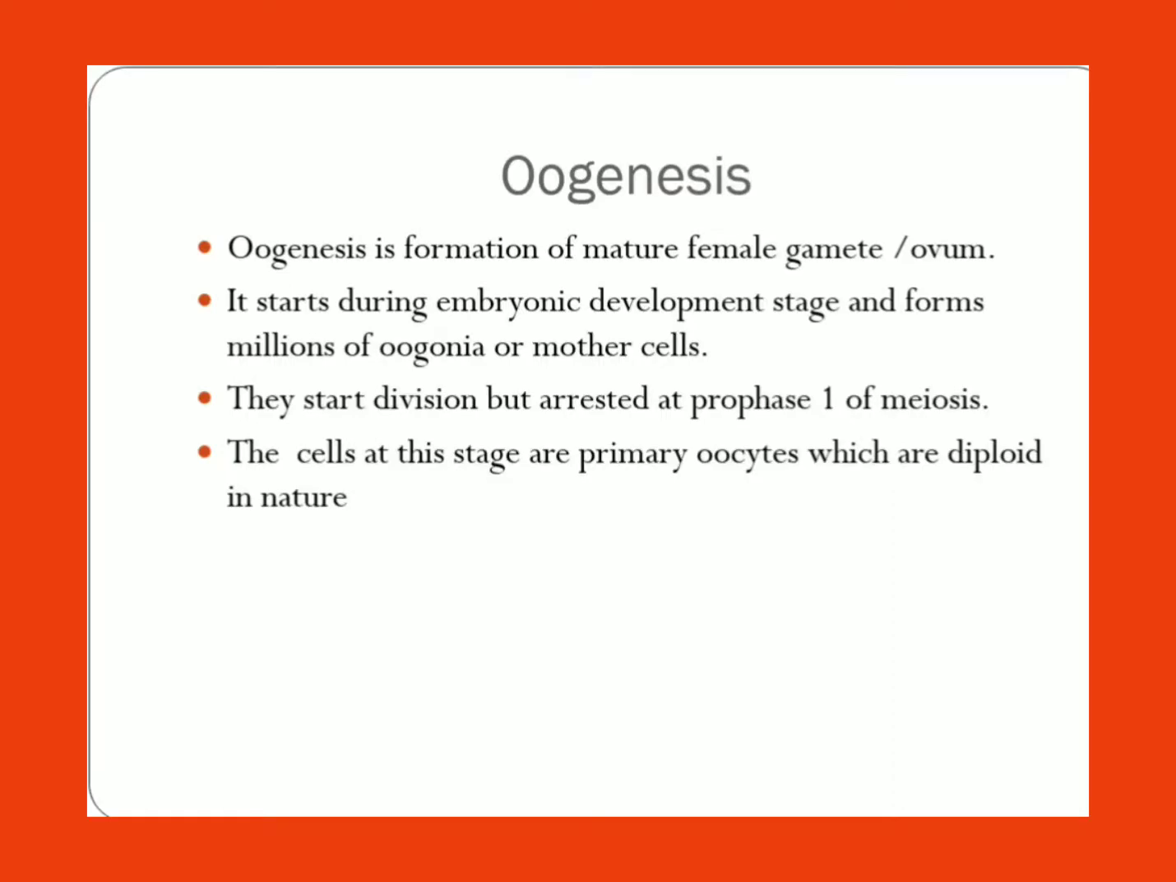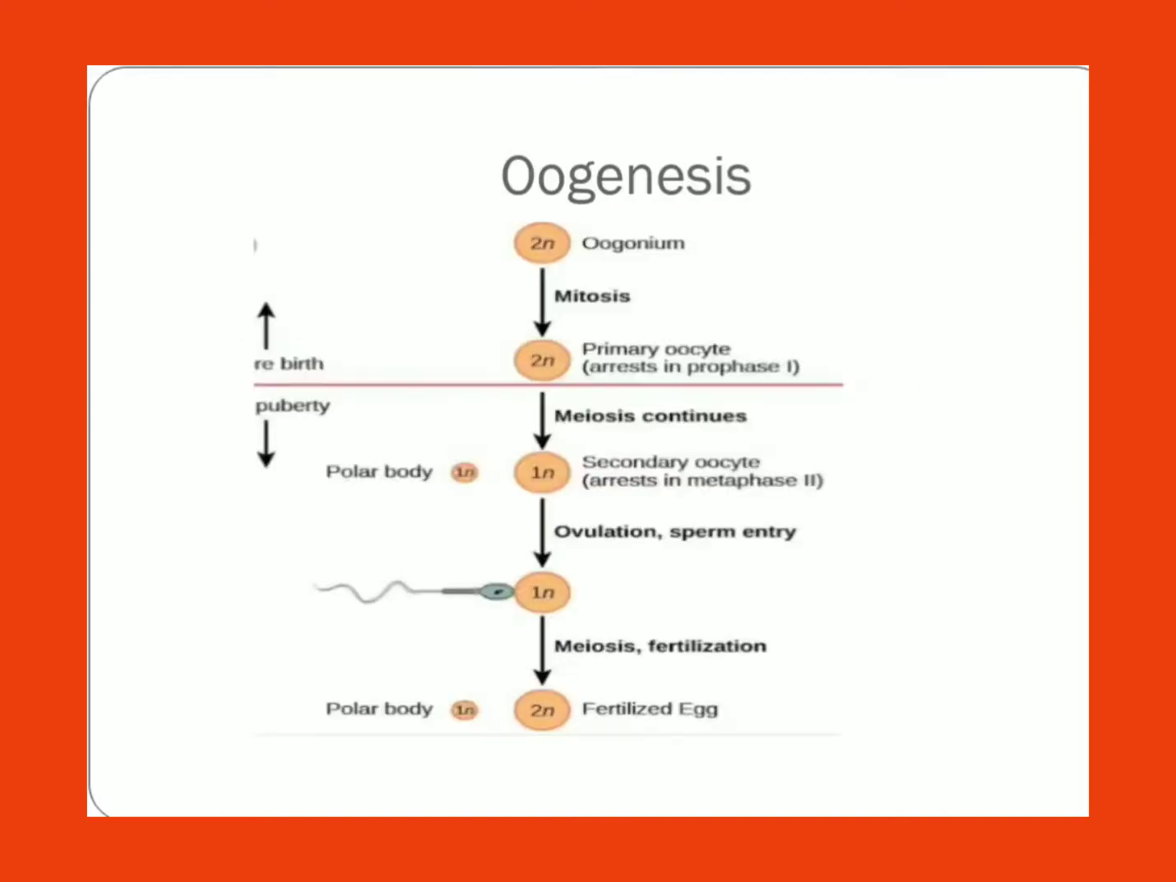Which division to form the gamete? Meiosis. So meiosis 1, prophase 1. It will be arrested. The cells at this stage are primary oocytes. So before birth only primary oocytes, which are arrested in the prophase 1, are formed. Later they will start the